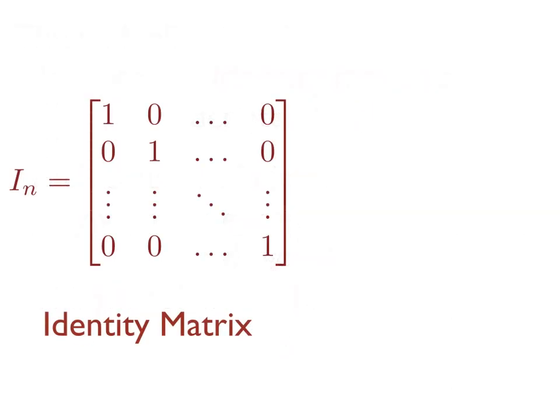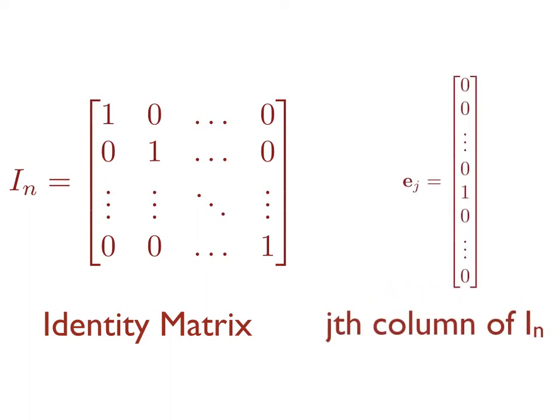So here's the structure of an identity matrix. As I mentioned before, you have 1s down the diagonal. That's where the row index is the same as the column index. And then you have 0s in all the other entries. And then, of course, E sub j is the jth column of the n by n identity matrix, and so in its jth entry, it would have a 1. And just notice that we represent the identity matrix here as I with a subscript n. That just means that it's an n by n identity matrix.